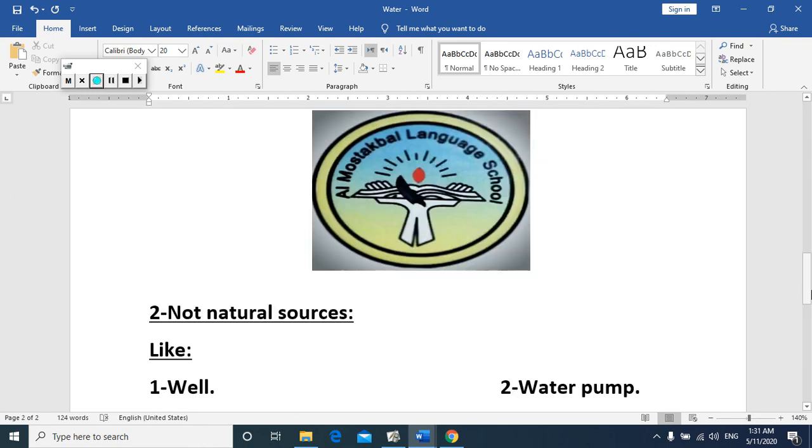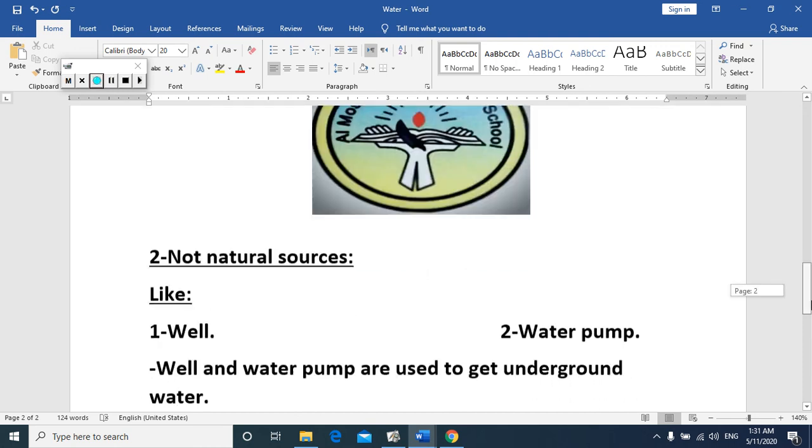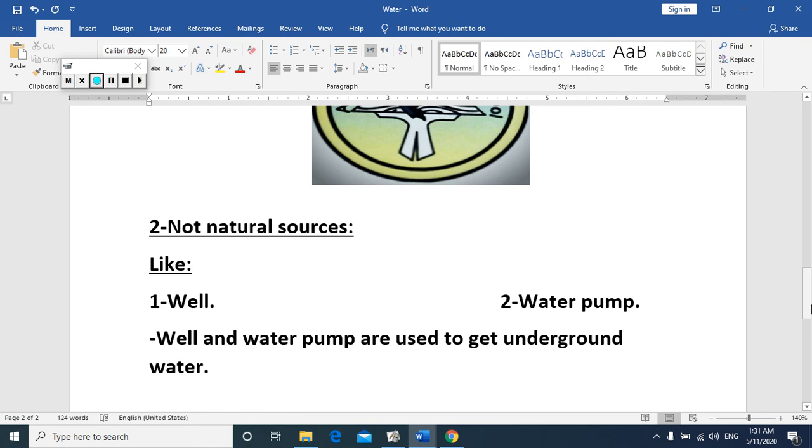Number 2, or the second type, is called not natural sources, like well and water pump. Well and water pump are used to get underground water.